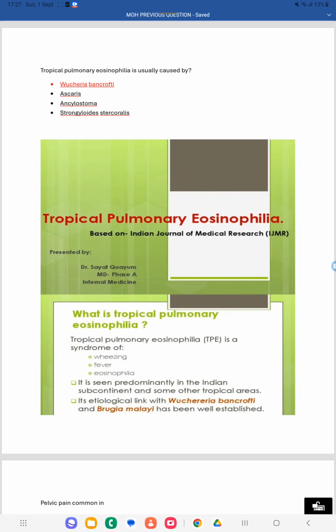Other organisms, Ascaris, Ankylostoma and Strongyloides stercoralis, these three organisms cause eosinophilic pneumonia. So tropical pulmonary eosinophilia is caused by Wuchereria bancrofti, while Ascaris, Ankylostoma and Strongyloides stercoralis are the three organisms causing eosinophilic pneumonia.